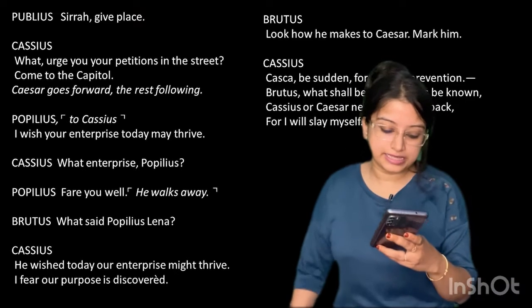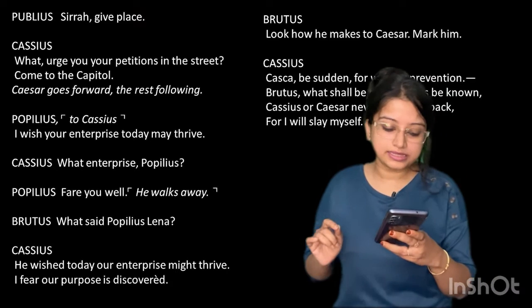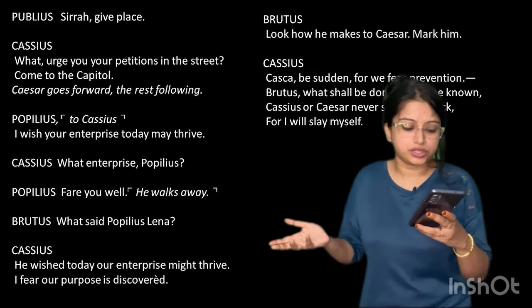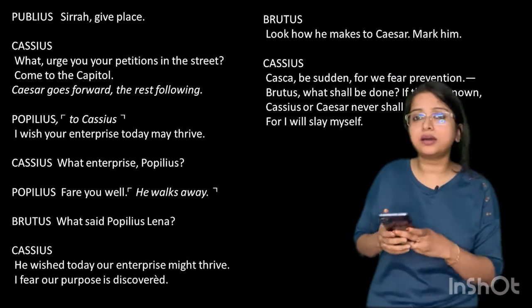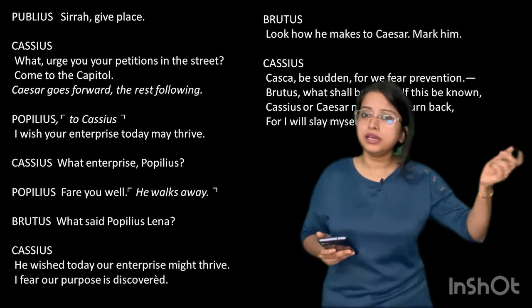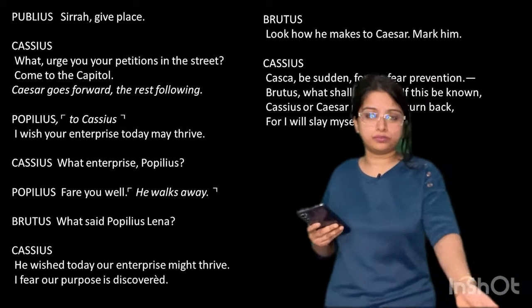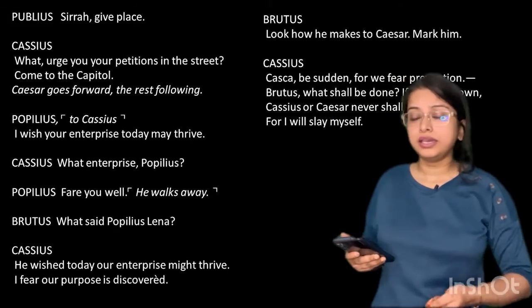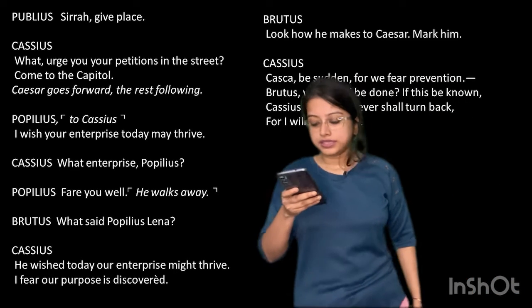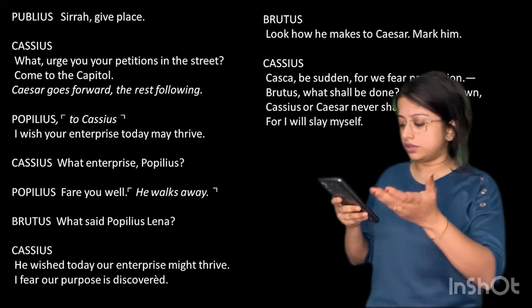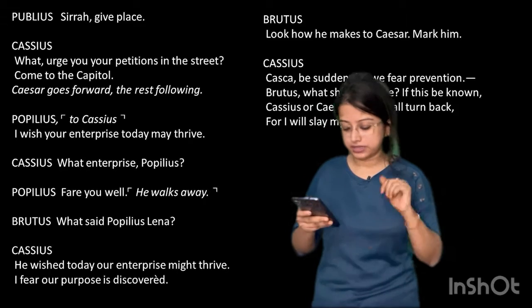So Publius says that, and Cassius says to Artemidorus, what urge you? Your petitions in the street, come to the capital. If you have to say something, come to the capital and say. How can you talk to him on the street and give him your letter? Caesar and the crowd now goes to the Senate house. Okay, they enter the Senate house.